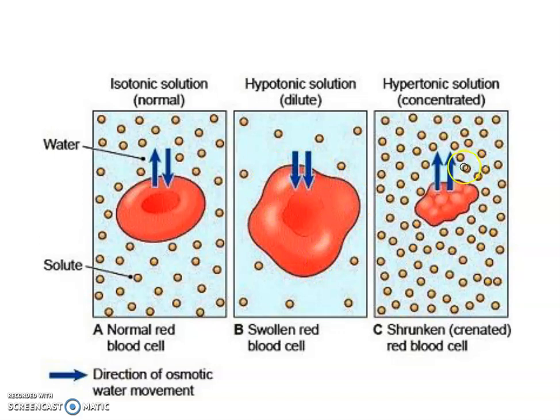And in the last diagram the concentration in the cell is lower as compared to the outside, so water molecules from the cell go outside and the cell becomes shrunk, its size reduced. So in A there is a normal red blood cell, here a swollen red blood cell, and here a shrunken red blood cell.